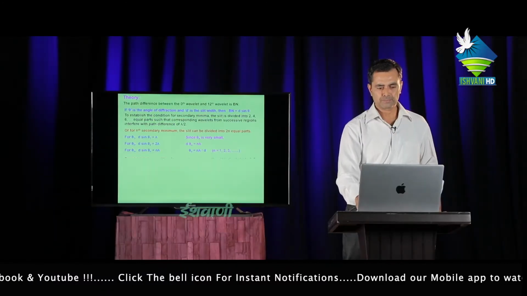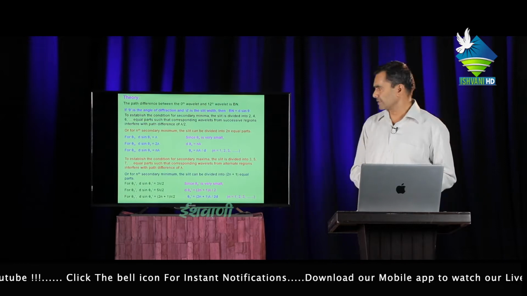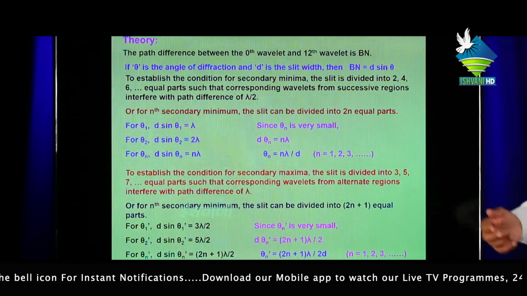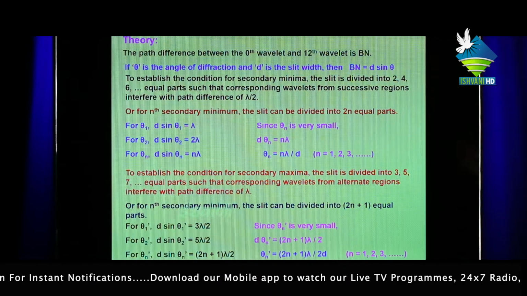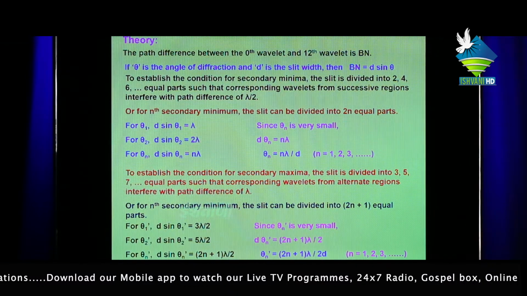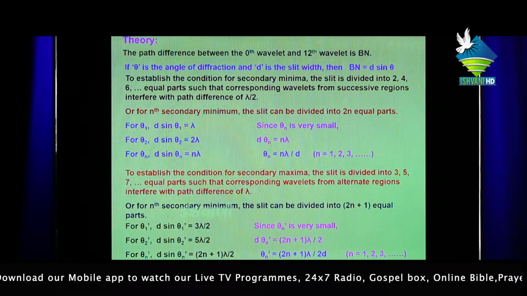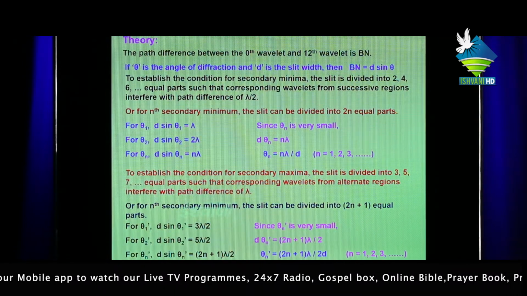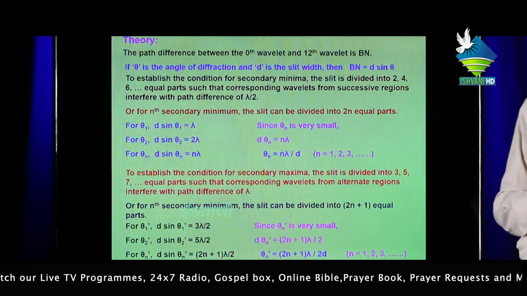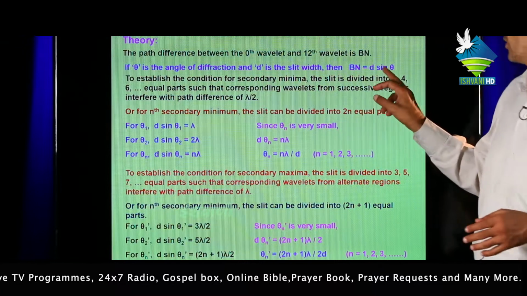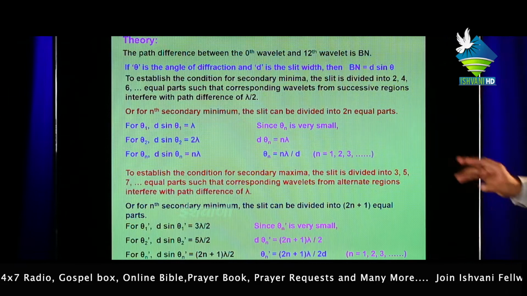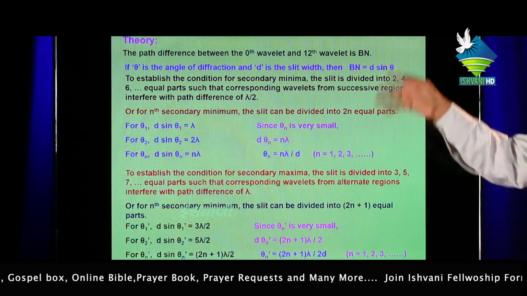Now, theory. The path difference between the 0 wavelet and the 12 wavelet is Bn. In the figure, the slit shown by 0 to 12 has path difference Bn. If theta is the angle of diffraction and d is the slit width, then we have to find the value of sin theta. Sin theta equals perpendicular upon hypotenuse, then sin theta equals Bn upon d from the figure.